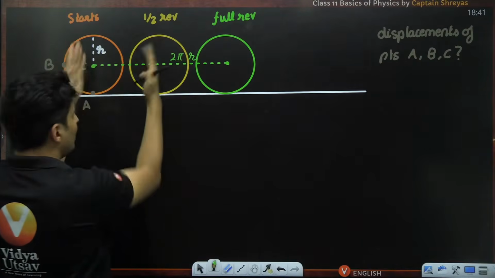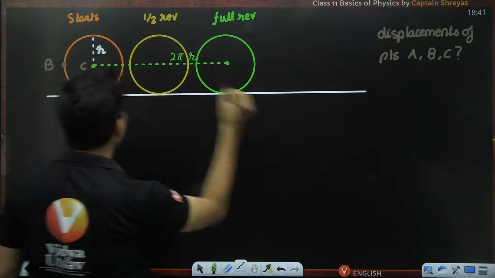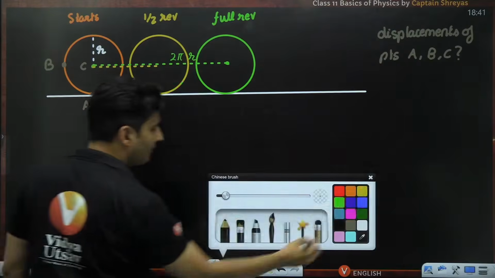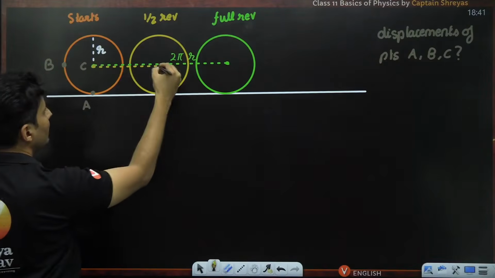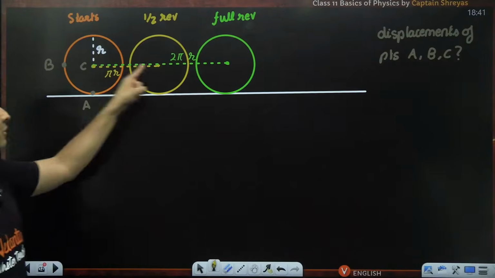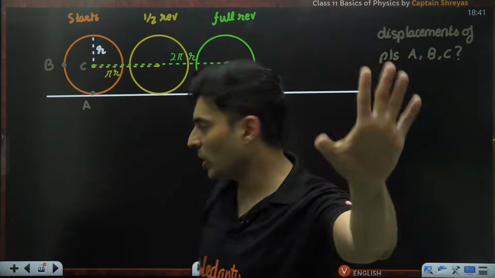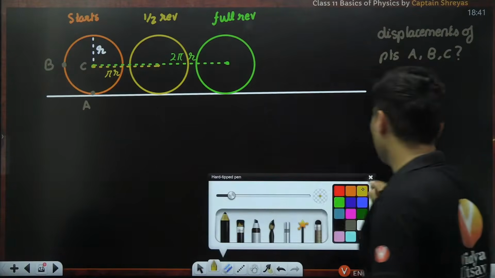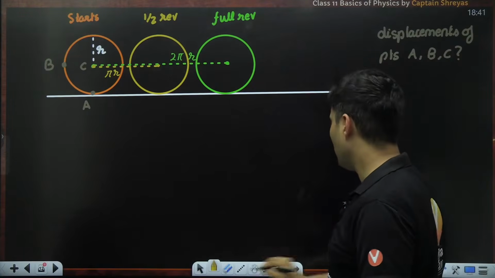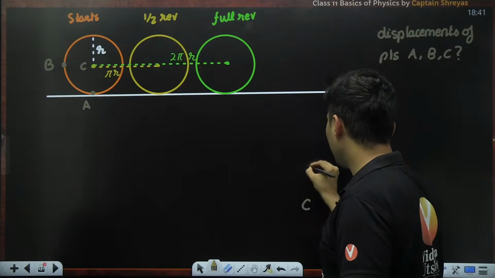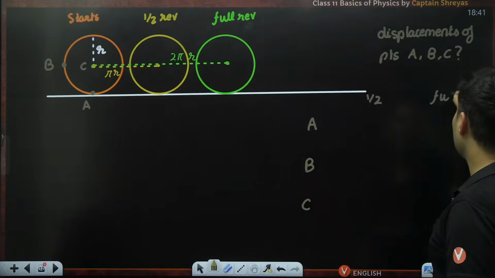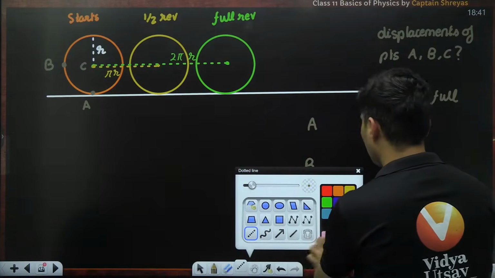So if that is for full revolution, how much will it be for exactly half a revolution? Can you guys quickly think and tell me how much will it be for just half a revolution from here to here? Obviously, it will be just pi r. Yes or no? Very good. So I think I have started with at least one part in that entire table, which is C. So for C, I at least know the answer. So C is there, then B is there, and then A is there. Then you have half revolution, and then you have full revolution, right? Okay. So let me start filling up the table.